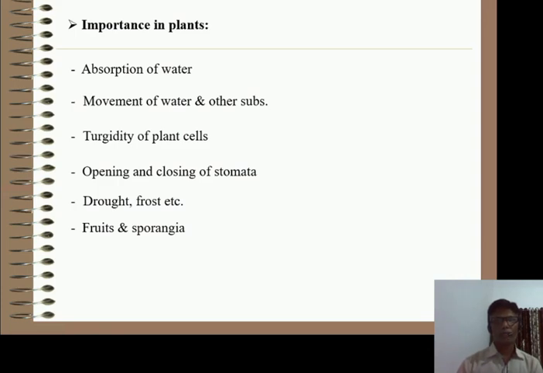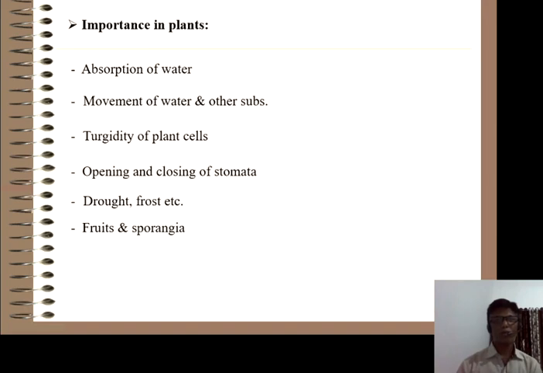In plant cells, water and dissolved substances move from one cell to another cell, and are distributed in all the parts throughout the plant body by osmosis. Then another importance is what? Turgidity. In the plant cells, turgidity is maintained by osmosis. Then the next importance is what?